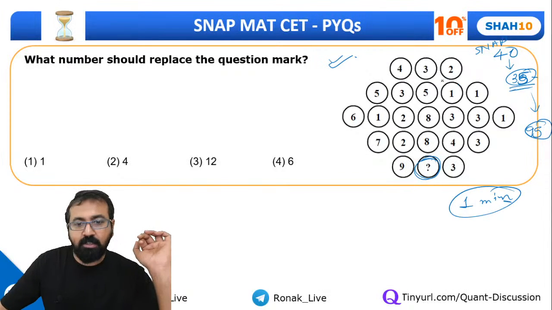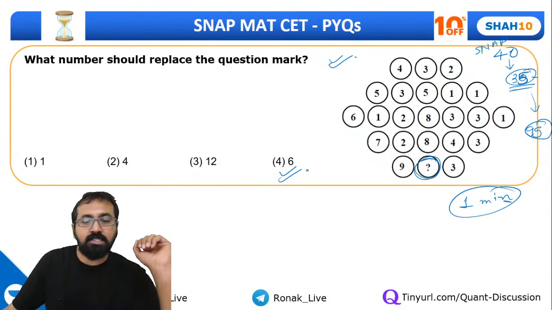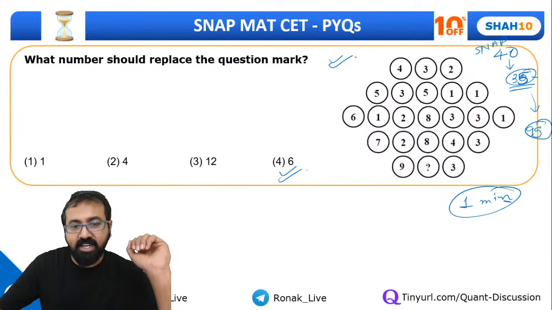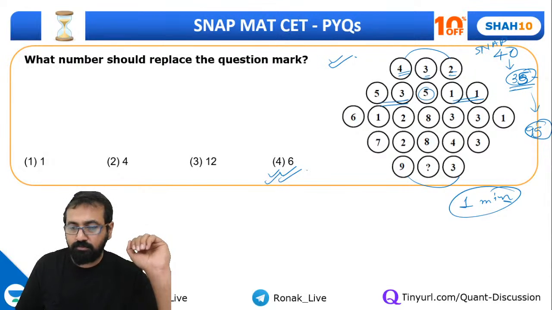Okay guys, let me explain what's the answer for this. For SNAP, you will have to go till level 2, by the way. No, 4 is not option 4 or answer 4, it's this one. The value will be 6. That's correct. So let's quickly understand. Sum of 4 and 2 is 6, half of that is 3. Same way, 5 plus 3 is 8, plus 2 is 10, half of that is 5. So here also 9 plus 3 is 12, half of that is 6. This is how you had to figure it out.